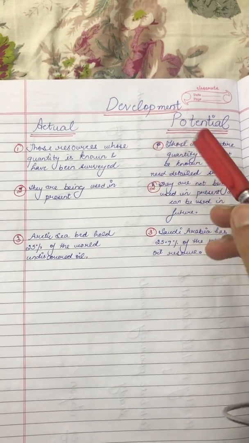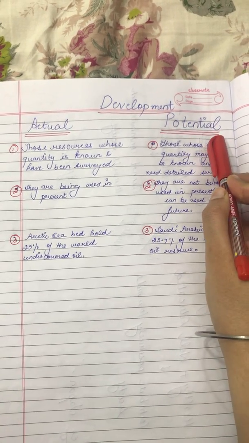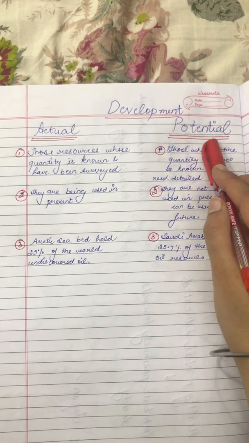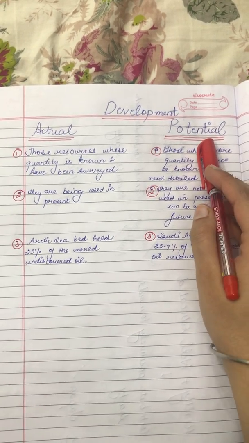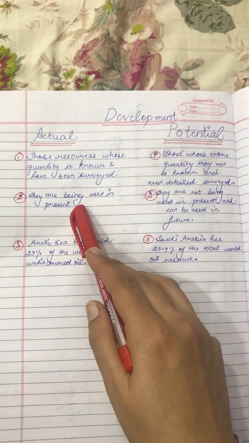That means he still has the potential, the quality in him to attain more marks. With the help of this example, I explain these two resources.